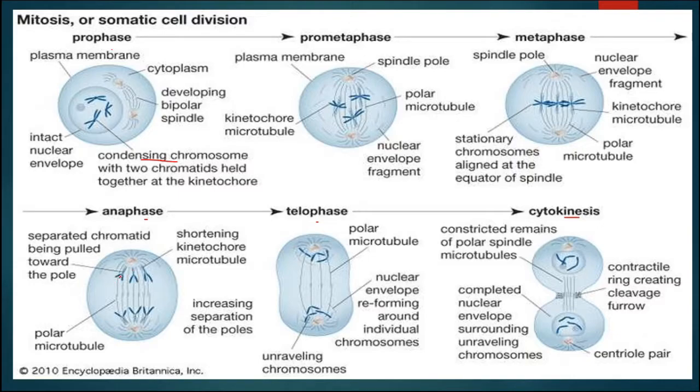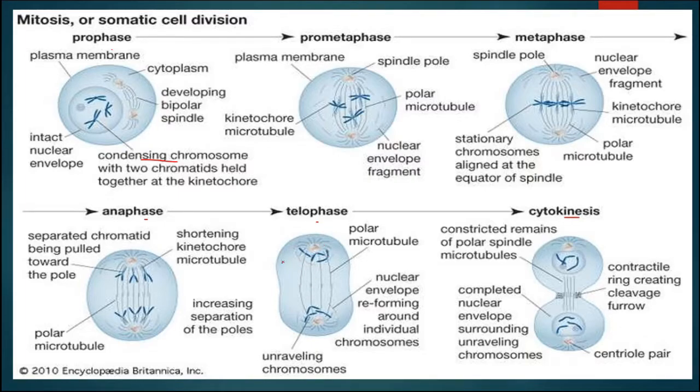With this, the chromatids with half of the centromere are pulled apart towards the two poles, north pole and south pole, and finally in telophase all the chromosomes accumulate at the two ends and the spindle fiber disappears.